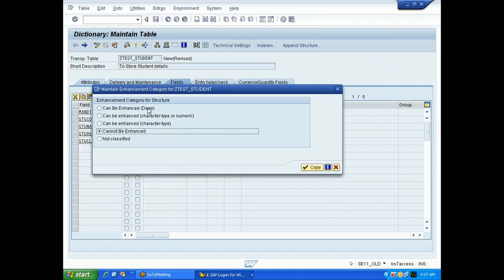Can be enhanced. The deep structure is something I will tell you. A structure within a structure is called a deep structure. Then we'll discuss that later.